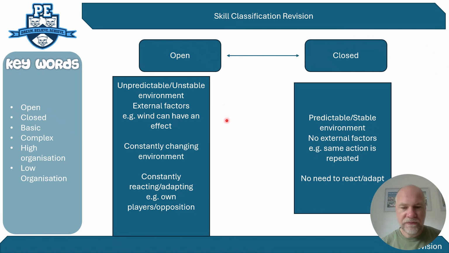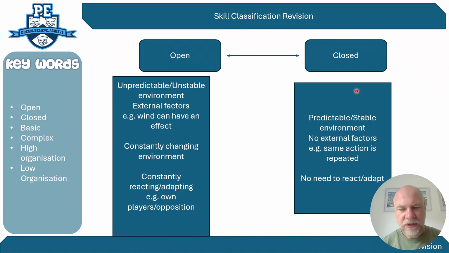In an open skill, the environment is constantly changing, so players will always need to react and adapt their performance to the environment that is changing for them. An example would be reacting to where your players are on the pitch and where your opposition players are. Generally, these tend to be team sports. There are some exceptions of individual sports, but generally you're looking at a team sport scenario.